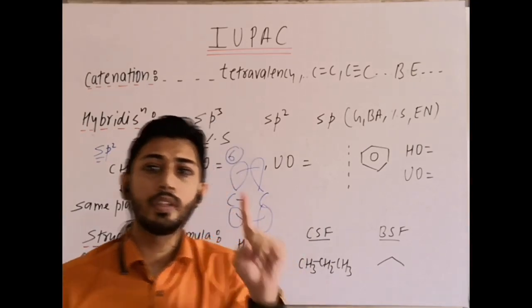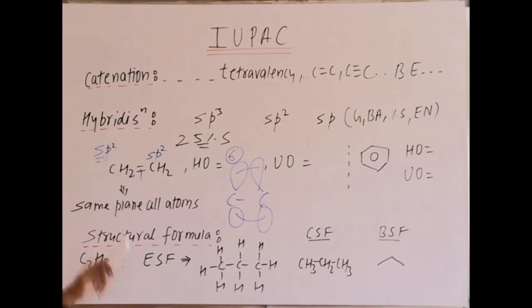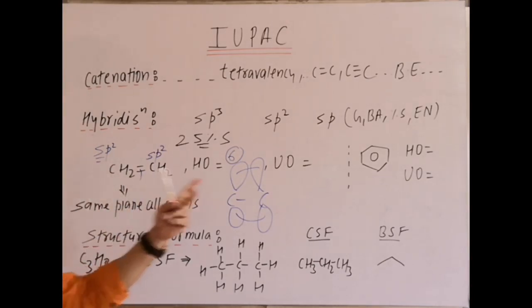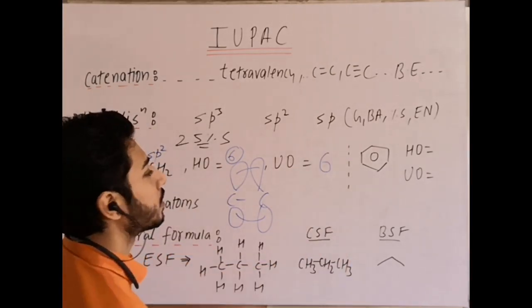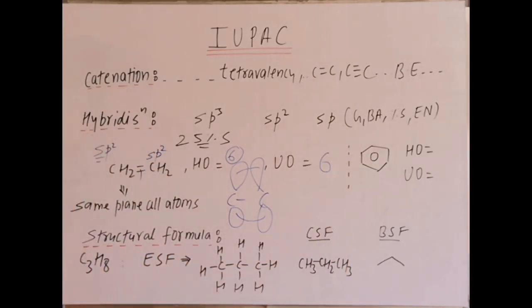On each carbon there is 1 p orbital available, because this carbon is sp2, 1 p orbital in pi bond formation. Here also sp2, 1 p orbital in pi bond formation. That's why here how many p orbitals? 2 p orbitals from carbon plus 4 from hydrogen. That makes it 6 unhybrid orbitals. Clear?